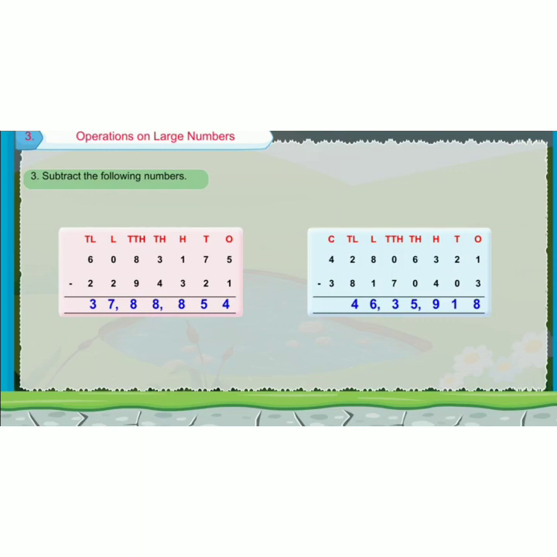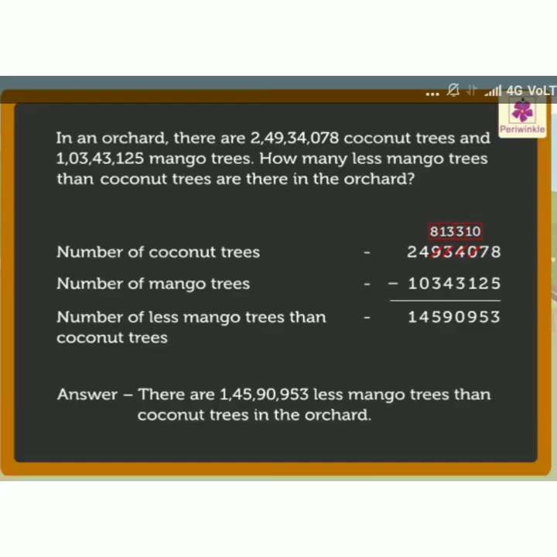5 minus 2 is 3. So when you subtract, the value you got is 37 lakh 88,854. Similarly, we have to do the other operations also. Always the result of subtraction is called difference.